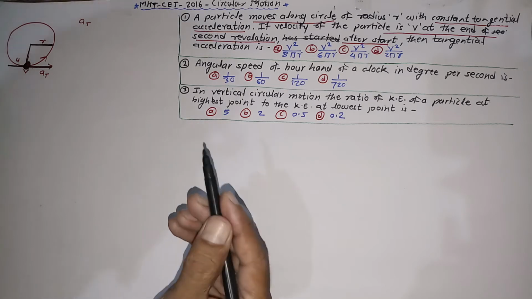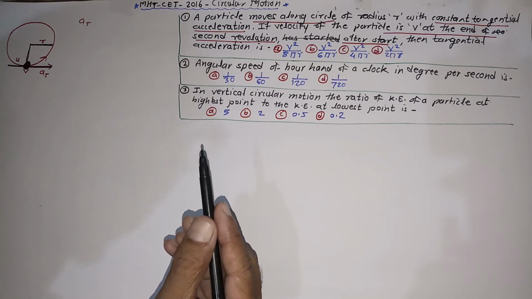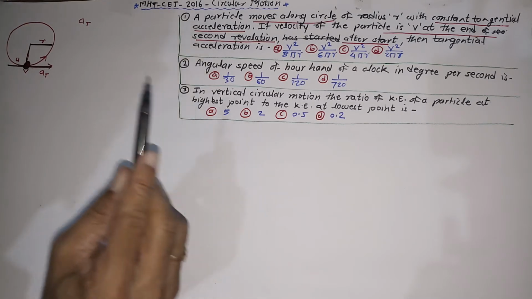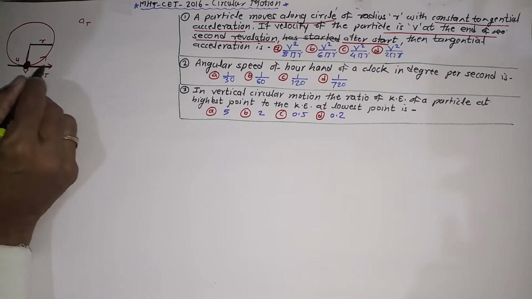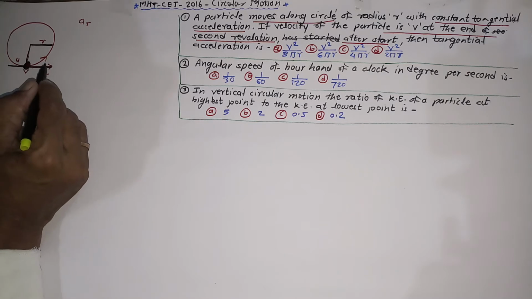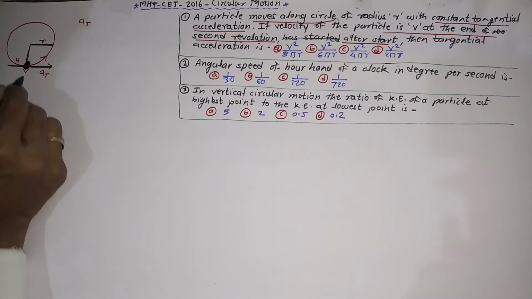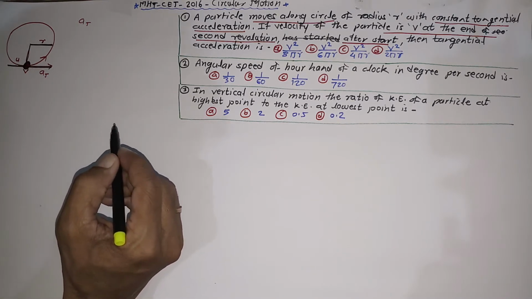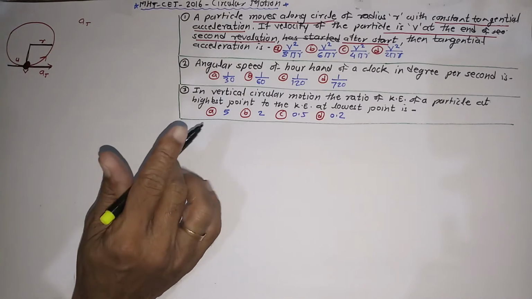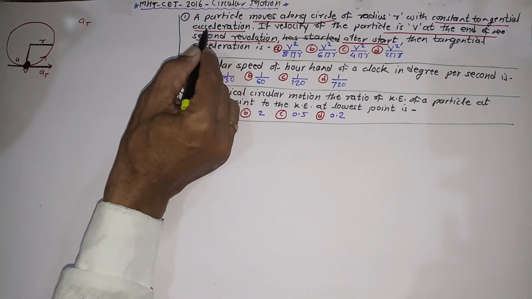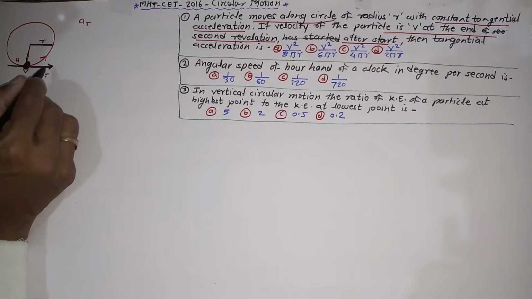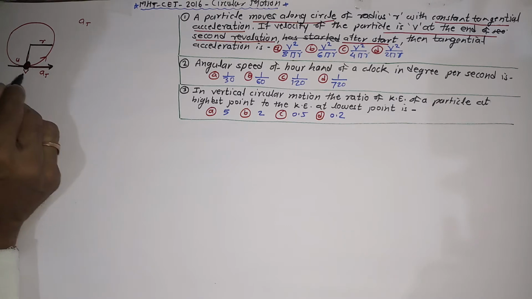We are very much familiar with the word acceleration in circular motion. There are three types of acceleration. One is linear acceleration along the tangent if it is a non-uniform circular motion. Then a linear acceleration towards the center, called centripetal acceleration, and angular acceleration alpha. But right now they are mentioning tangential acceleration. It is the linear acceleration which is along the tangent, whatever I have shown in this diagram.